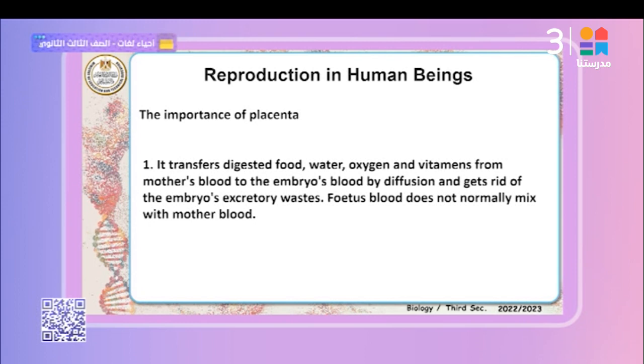That means that if the mother takes drugs, is a heavy smoker, or drinks alcohol, these will be transferred to the embryo, because the placenta is the means of transfusion between the embryo and the mother. For example, if the mother is infected with hepatitis C, the virus is transferred by the blood to the embryo.